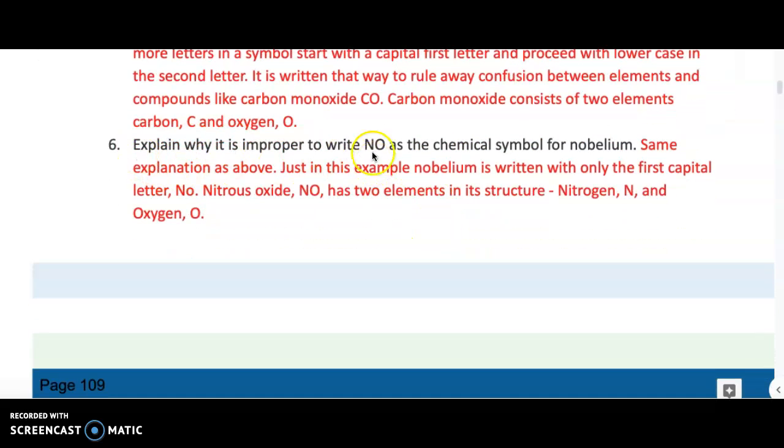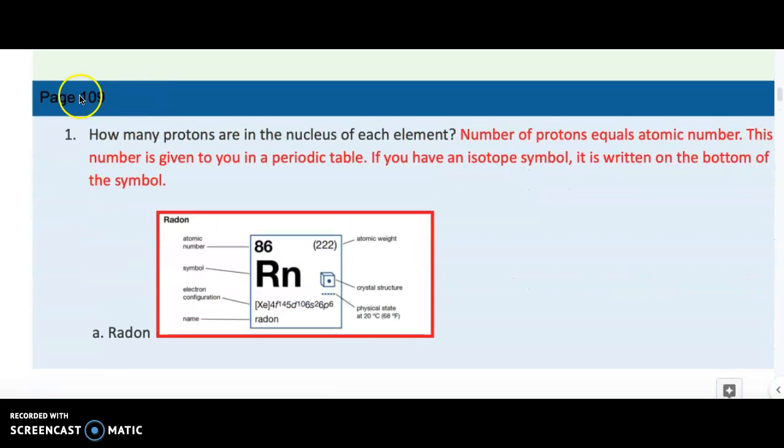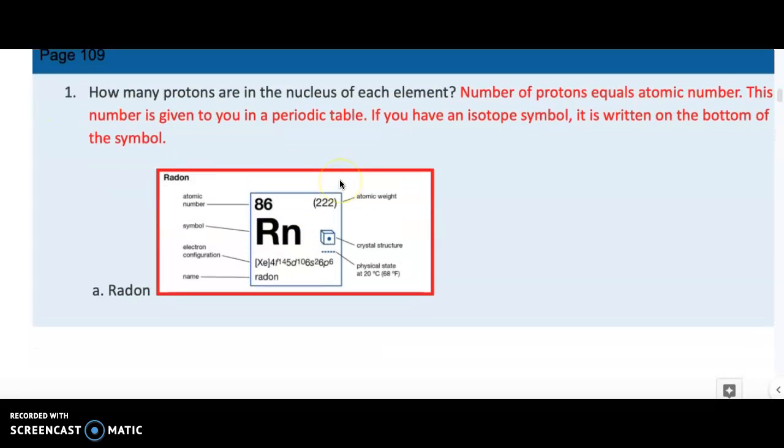The same question is asking you about NO, usually known as nitric oxide. NO is not the chemical symbol for nobelium. Nobelium is represented with a capital first letter and a lowercase second letter. So this is your element. This is not your element. This is actually a substance.